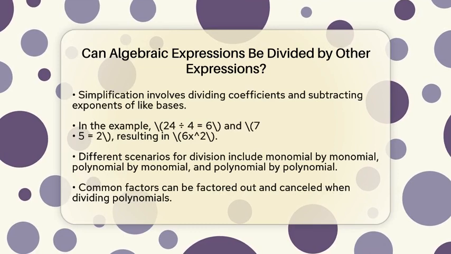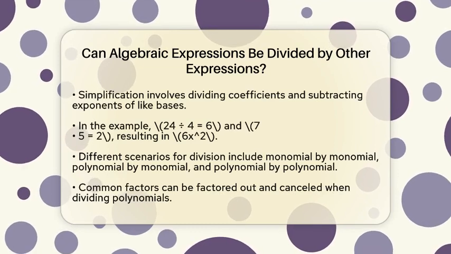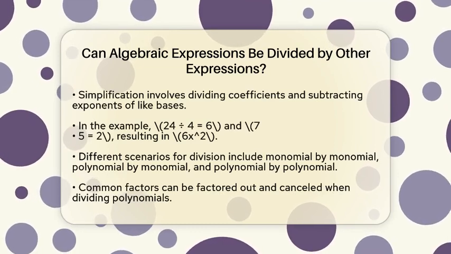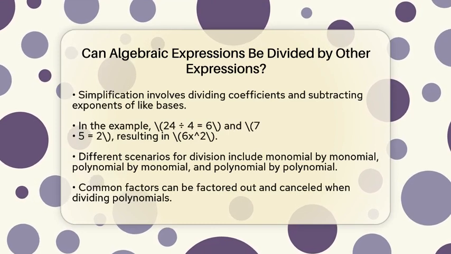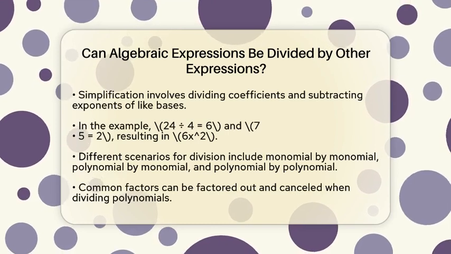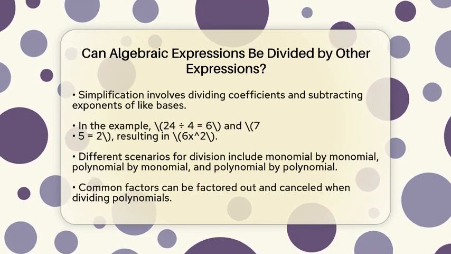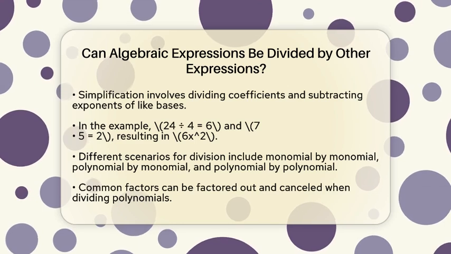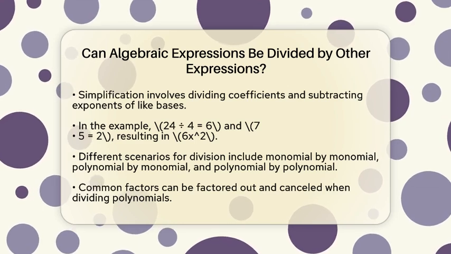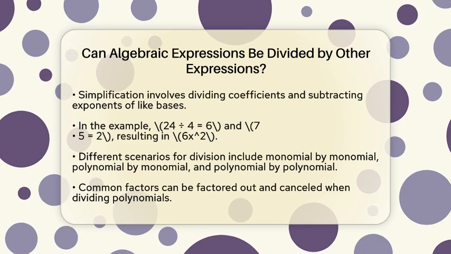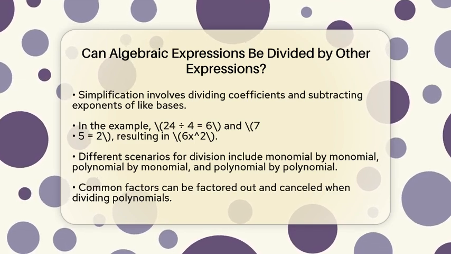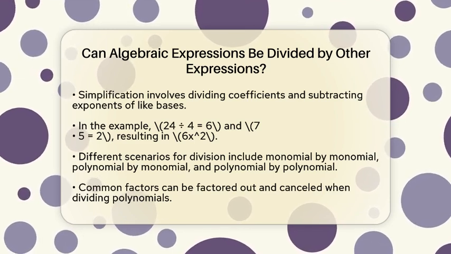Next, we simplify the expression. This involves dividing the coefficients, which are the numbers in front, and subtracting the exponents of like bases. In our example, dividing 24 by 4 gives you 6. Then, subtracting the exponents, 7 minus 5 gives you variable squared. So, the result of this division is 6 times variable squared.